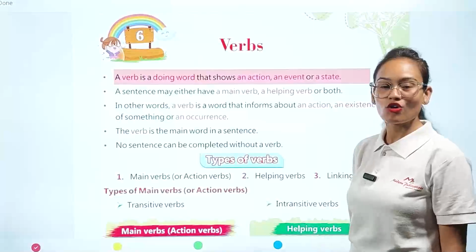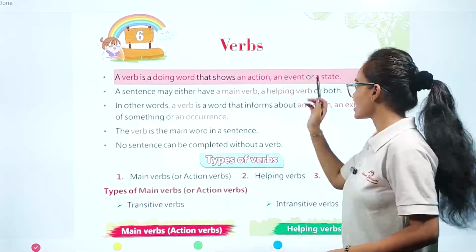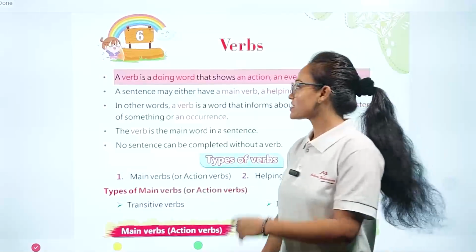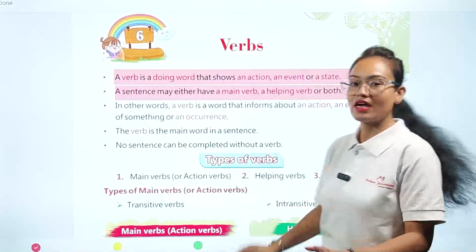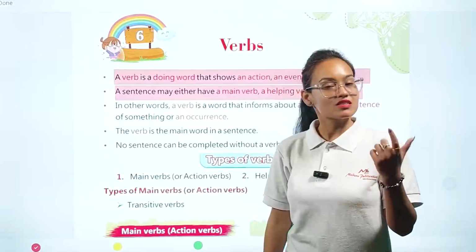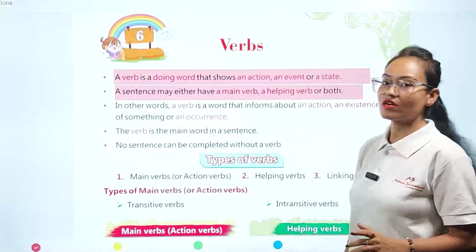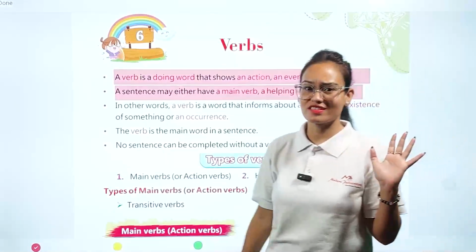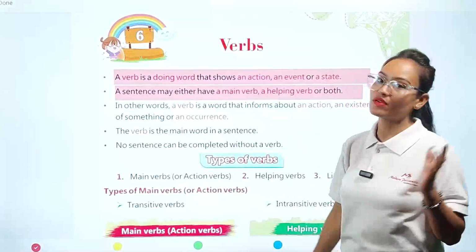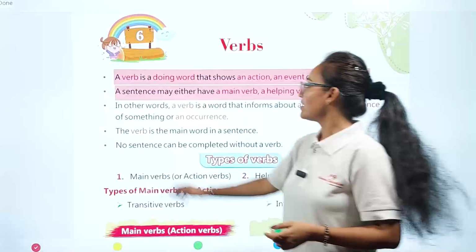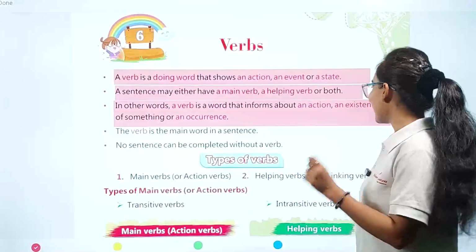Okay, so what is the meaning of verb? A verb is a word which shows in our sentence an action, an event, or a state. The second point: a sentence may have a main verb, a helping verb, or both. A sentence will always be considered incomplete if no main verb or helping verb is present. So for the completion of any sentence, we always need a main verb or a helping verb, or sometimes both.